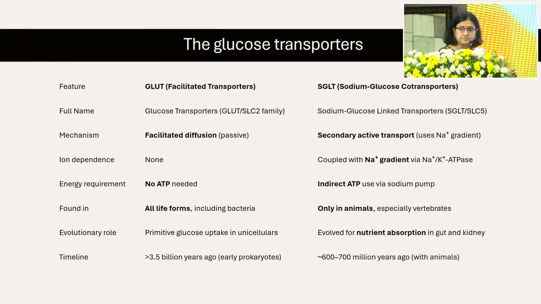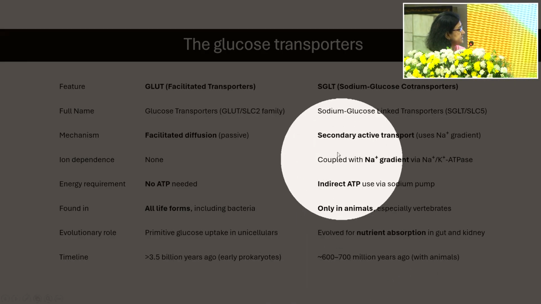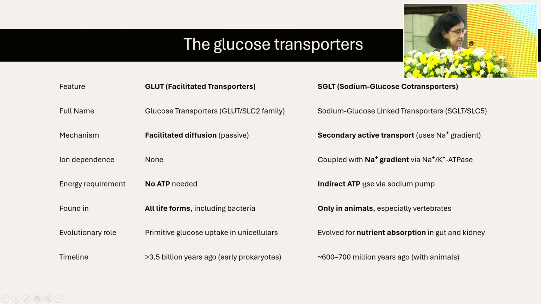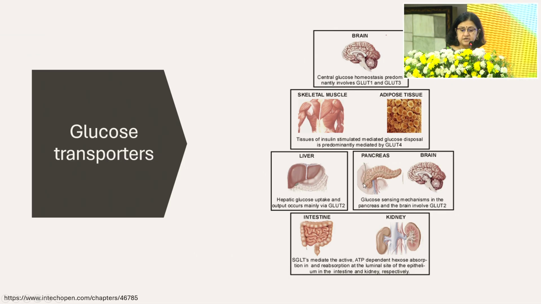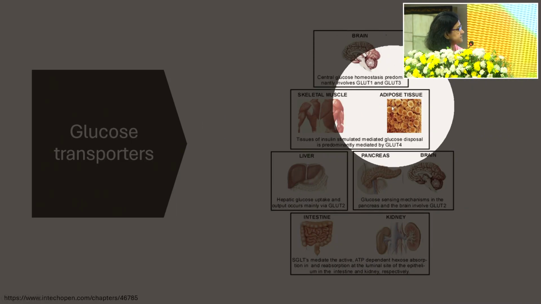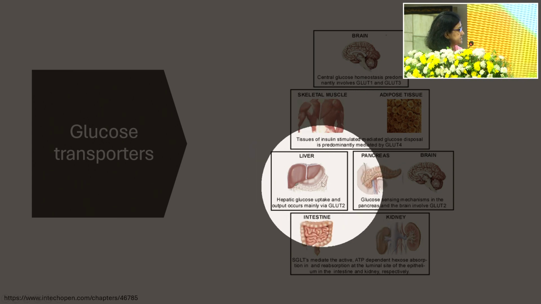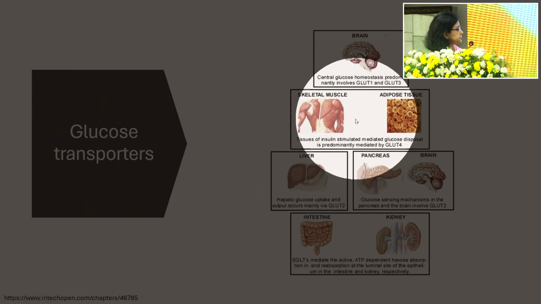Of course, we are all familiar with SGLT1, which is present in the intestine, and SGLT2, which is present predominantly in the kidney. These are active transporters, coupled with the sodium gradient. You need ATP to push the glucose into the cell. This is our current understanding, and this is just a very basic summary of the glucose transporters.